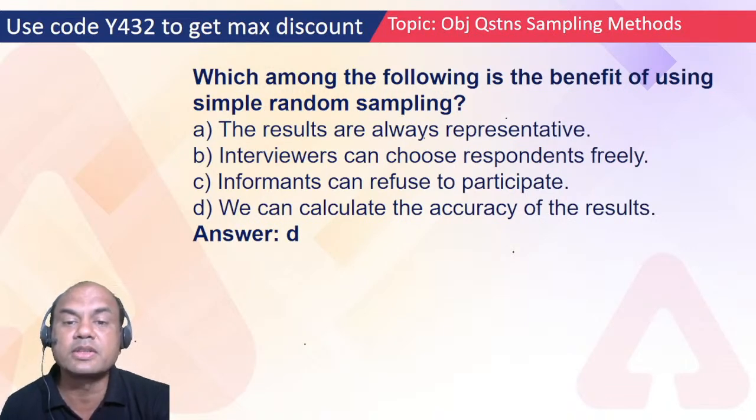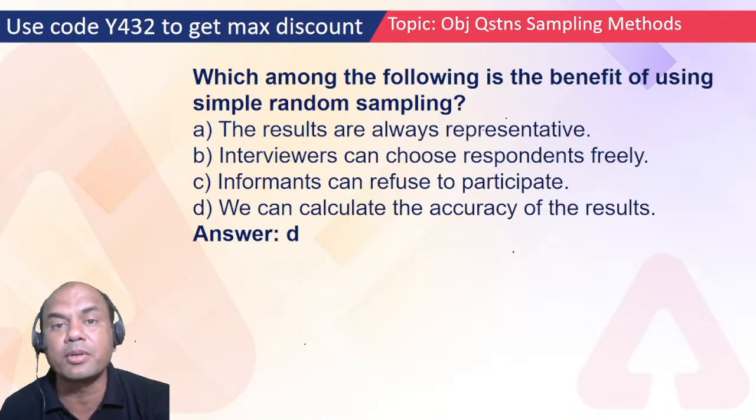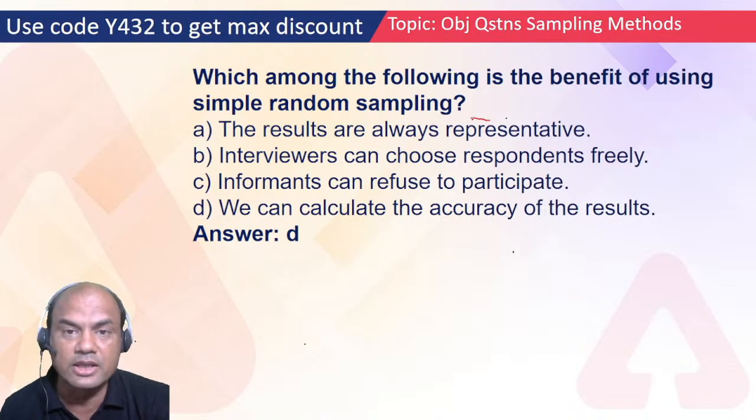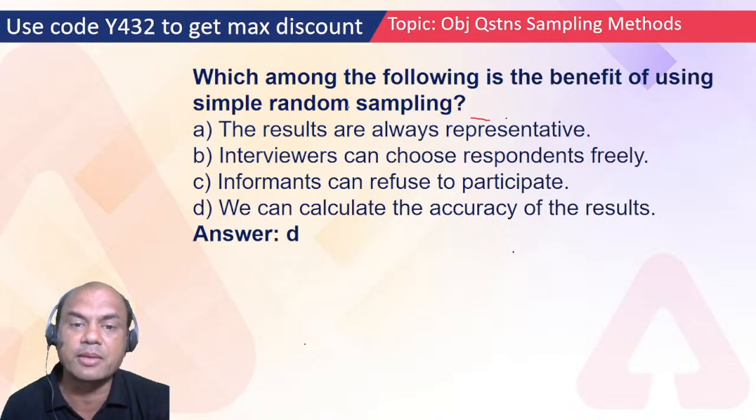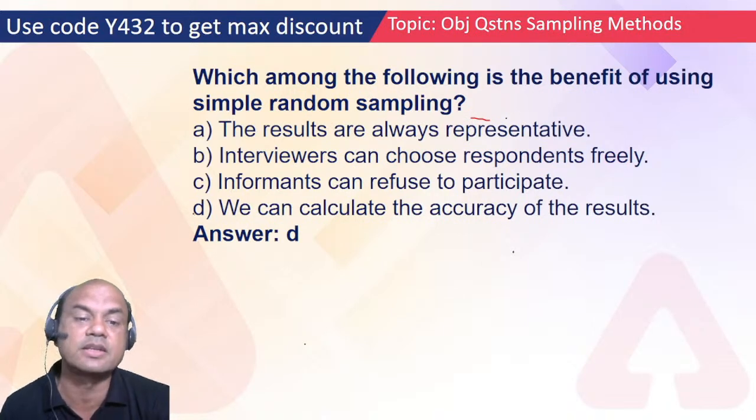The results are always representative. Representative means what? Can we apply it to the population? Yes, we should be able to. Representative here means we cannot apply it to the population. So is it so the case? No. In simple random sampling, whatever results you get, you can directly apply it to the population. So, the correct answer is D.